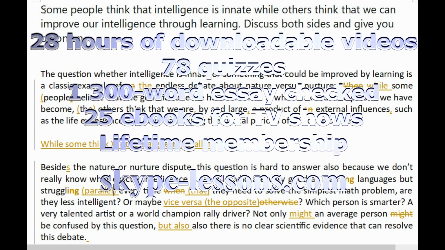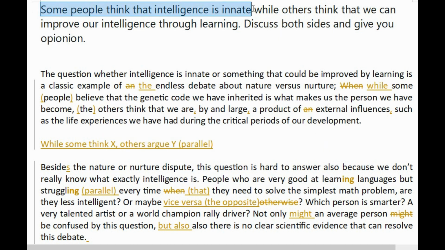Now, we're going to look at a question, and this is a student's answer to this question. Some people think that intelligence is innate, while others think that we can improve our intelligence through learning. Discuss both sides and give your opinion. There's often a mistake in the question.